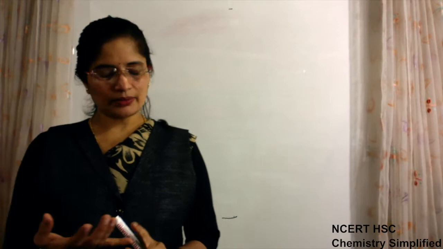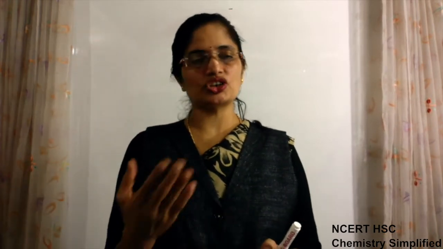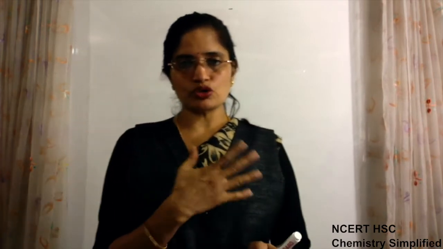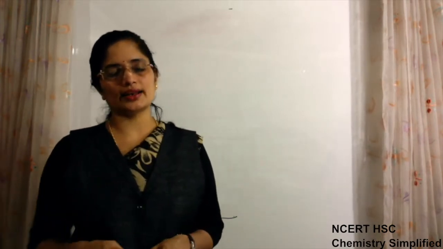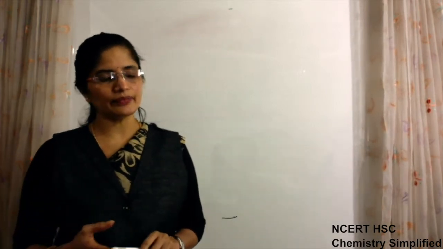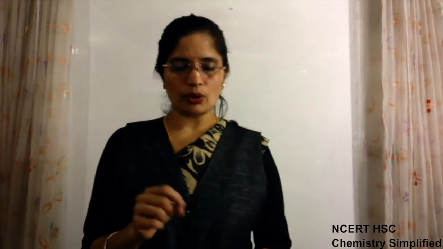A few points of the Bohr model we had discussed. One point was regarding the energy of the orbits, that orbits have fixed energy and that energy is acquired by the electron. Extra energy is given to the electron only when it absorbs energy from outside and jumps from a lower energy level to a higher energy level. Then the value of the radius for the first orbit of hydrogen was 52.9 n square picometer, where n is the number of the orbit.